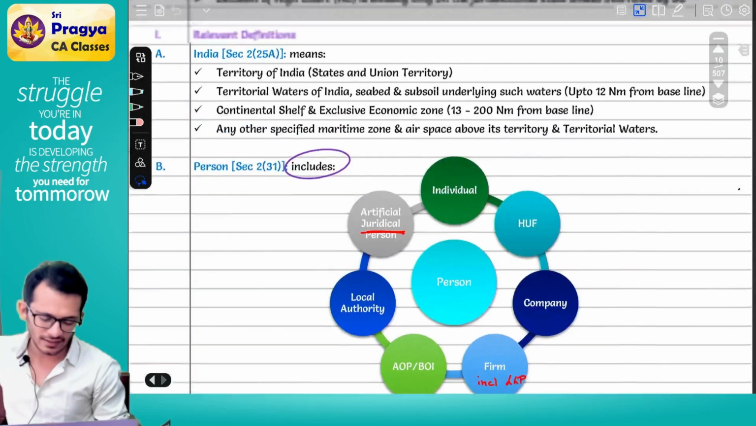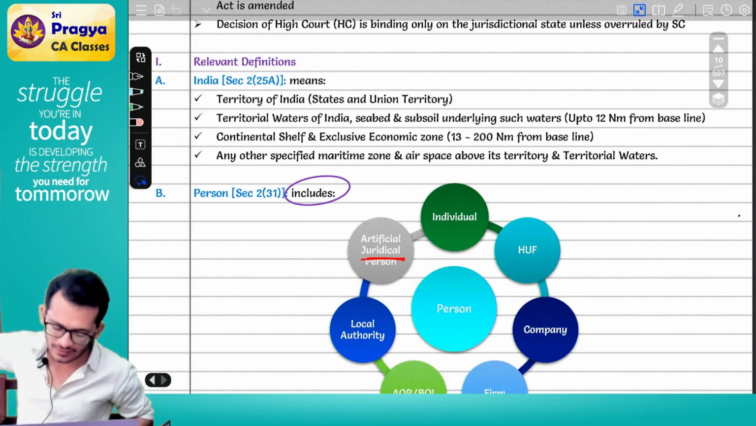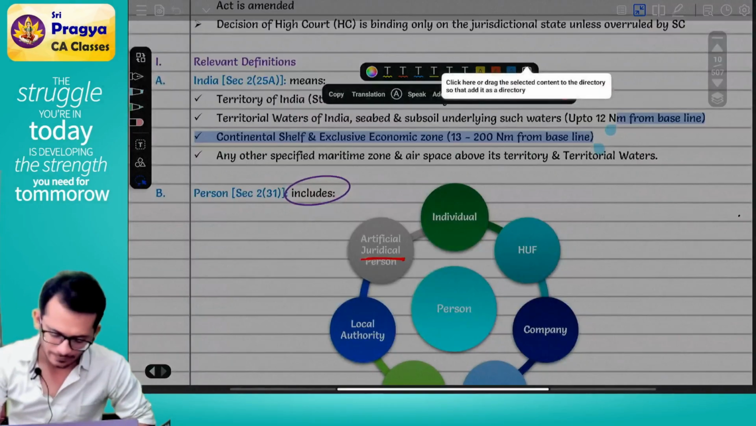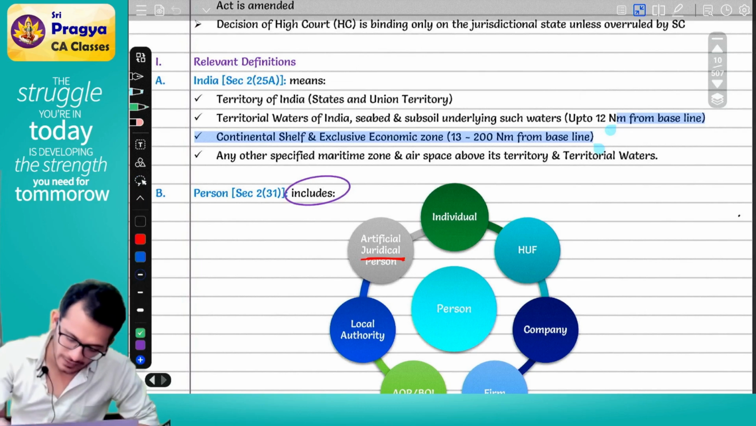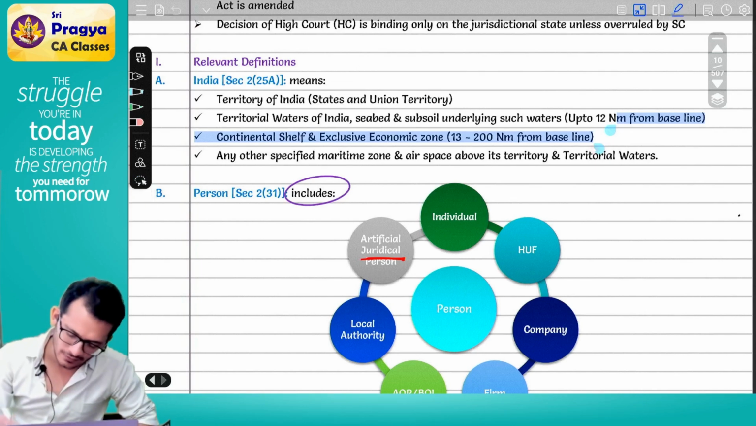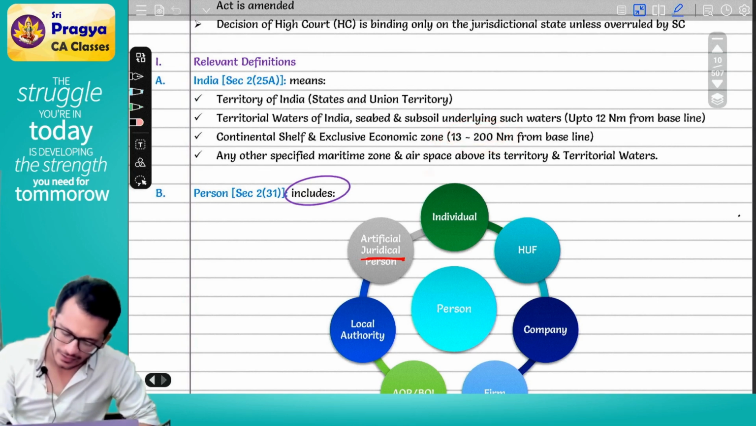Quickly reading, you can just read it and say India means the territory of India, territorial waters of India, the subsea, seabed, subsoil, underlying waters, which is up to 12 nautical miles. Then they are saying any kind of continental shelf and exclusive economic zone, which is under 13 to 200 nautical miles. Then any other specified maritime zone and airspace above its territory and territorial waters.